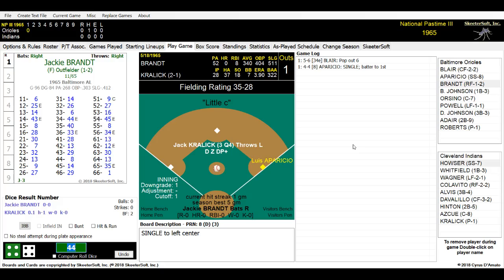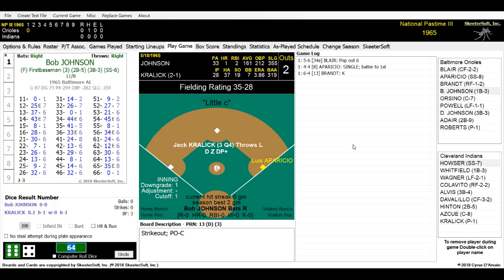Here is the pitch. It is a 64, and Jackie Brandt is struck out by Jack Kralik. Jack Kralik for Cleveland so far this season is 2-1. He has 18 strikeouts and 7 walks before he came into the game, with a 3.86 ERA.